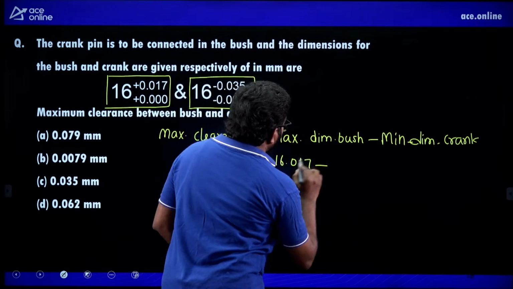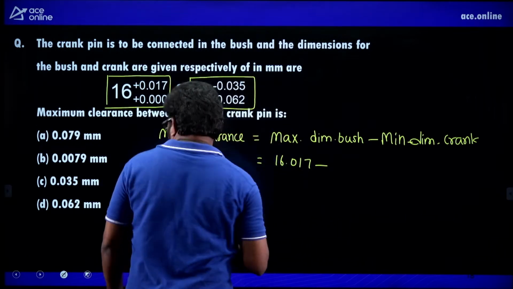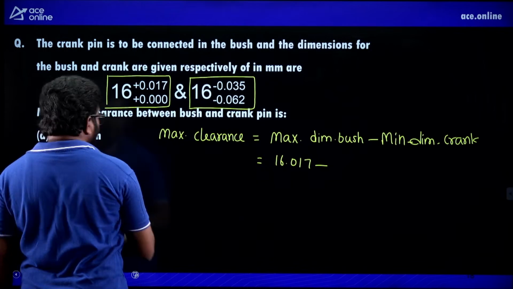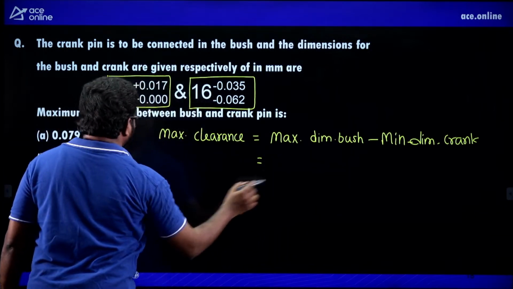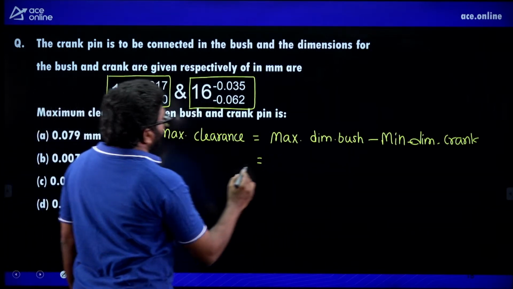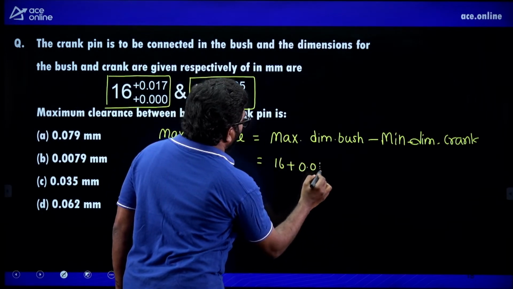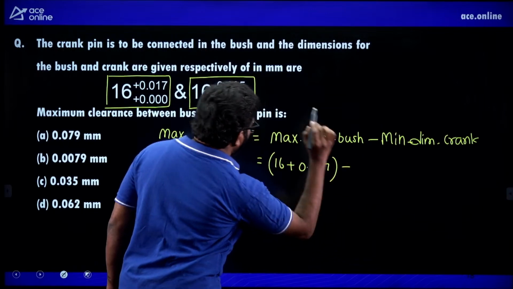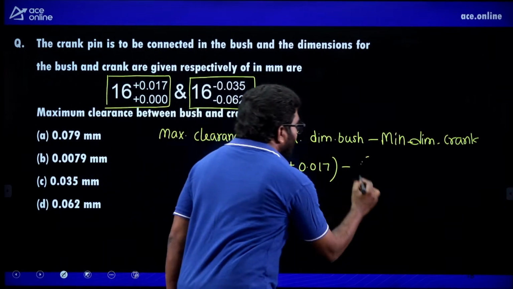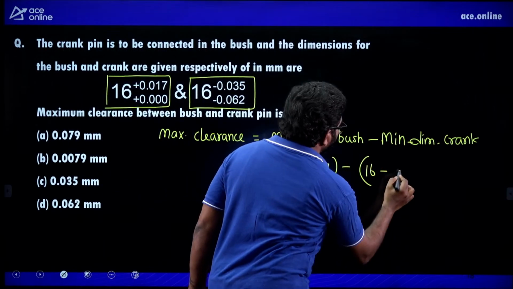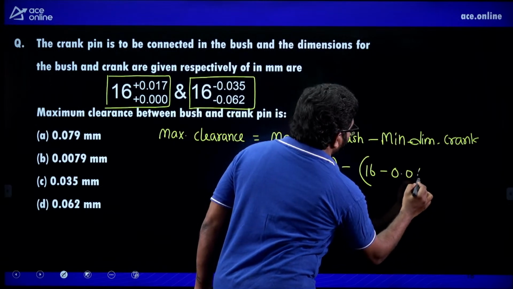Listen here. Otherwise, I'll write in a simple way, listen carefully. 16 plus 0.017 minus, okay, 16 minus 0.062.